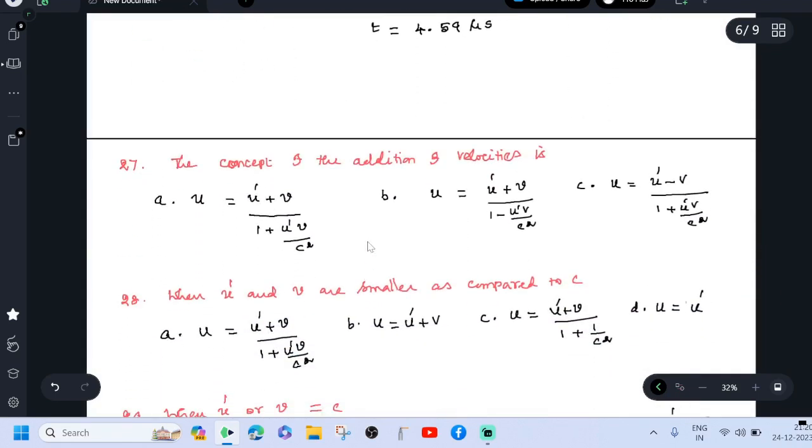The concept of addition of velocities is u equals u dash plus v divided by 1 plus u dash v by c square.